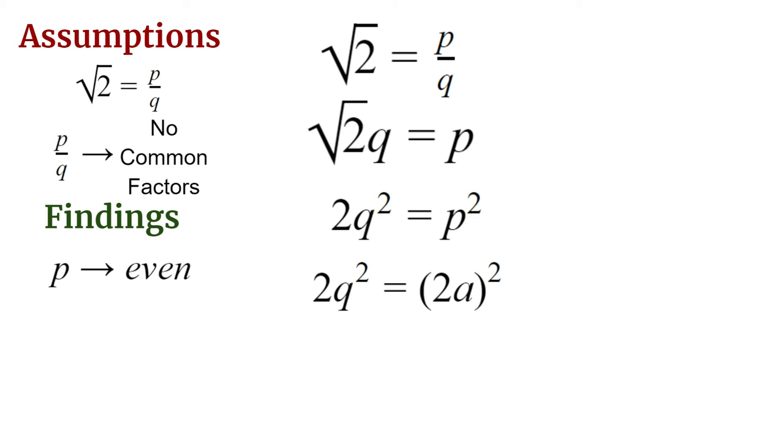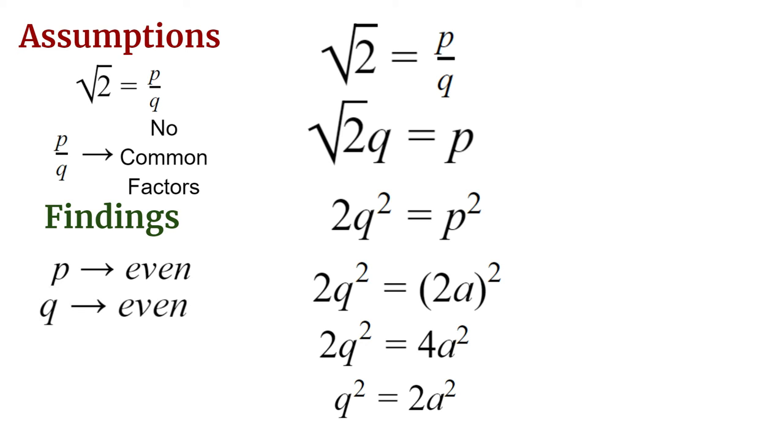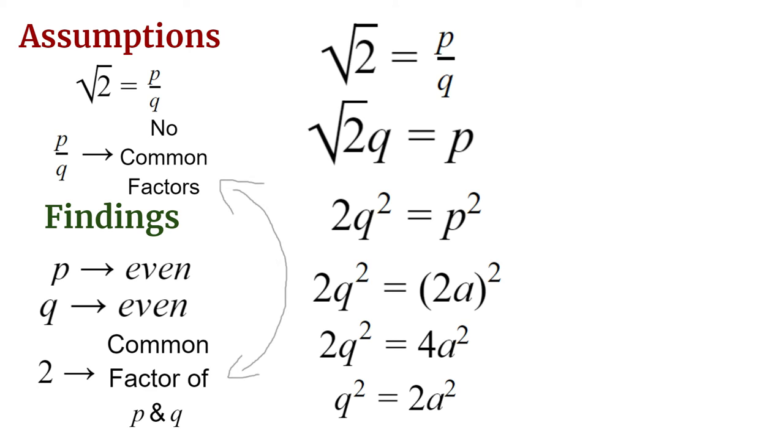Substituting 2a for p and then simplifying gave him q squared equals 2a squared. Once again, multiplying 2 by any number gives us an even number, so q squared was even, meaning q was even as well. And if p and q are both even, that means that they share a common factor of 2, which contradicts the original assumption. And that is how Hippasus concluded that no such ratio exists.